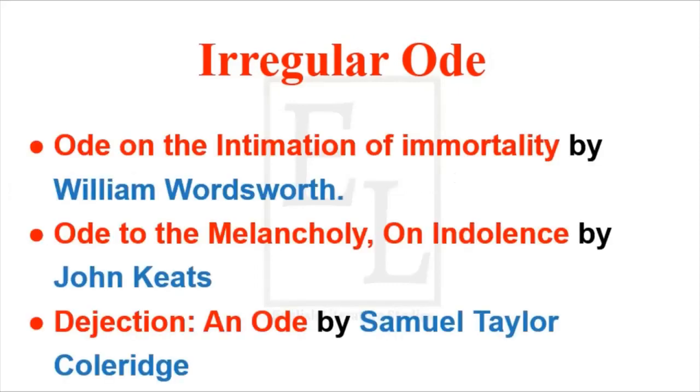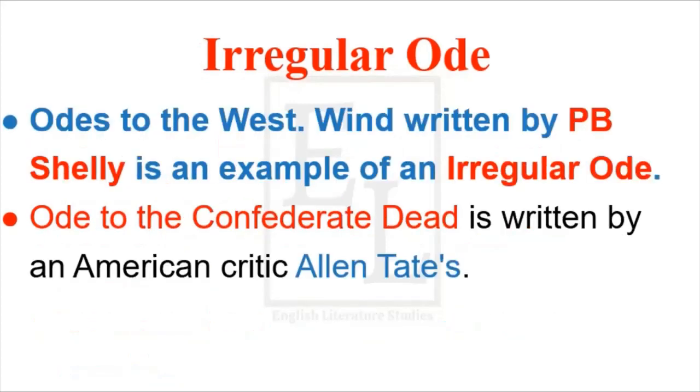Here are some examples of Irregular Ode. Ode on the Intimation of Immortality by William Wordsworth. Ode to the Melancholy on Indolence by John Keats. Dejection: An Ode by Samuel Taylor Coleridge. Ode to the West Wind written by P.B. Shelley is also an example of irregular ode. Ode to the Confederate Dead is written by American critic Allen Tate.